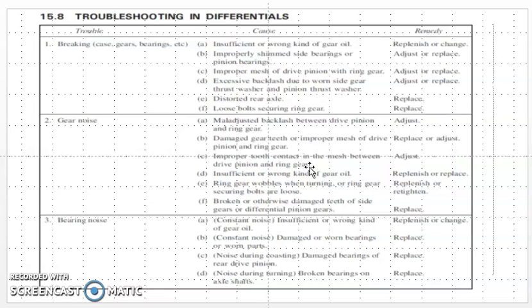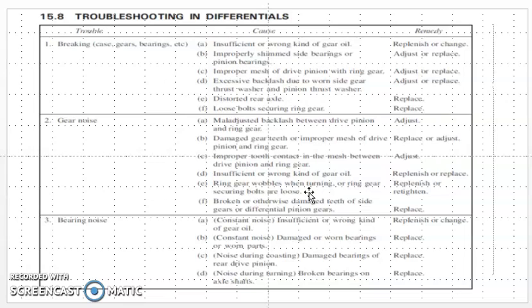Last is broken or otherwise damaged teeth on the side gears, differential pinion gear or ring gear, which wobbles when turning, or the ring gear securing bolts are loose. Same thing: when the ring gear is fastened by bolts and the bolts are loose, there may be gear noise.